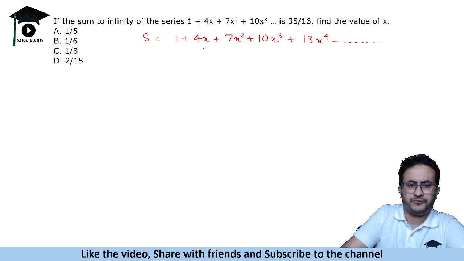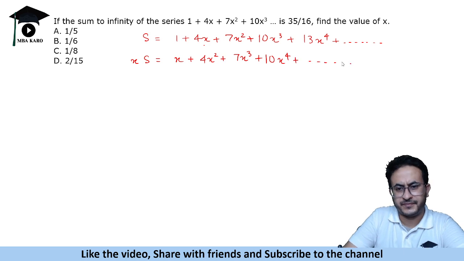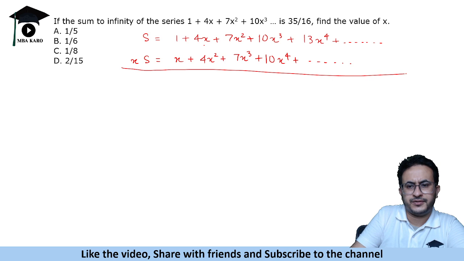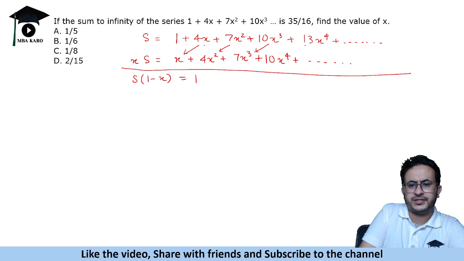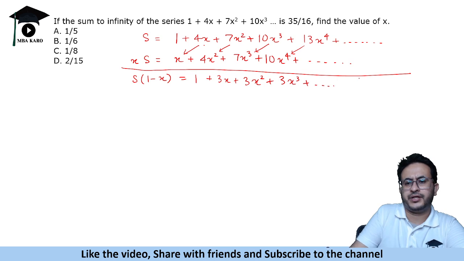Now what is the common ratio here? The common ratio is x. So x times s is equal to x plus 4x square plus 7x cube plus 10x to the power 4 plus and so on till infinity. Now when we take the difference of these terms, we get s common, 1 minus x, that is equal to 1 will remain as it is, and just take the difference. So it becomes 3 times x plus 3 times x square plus 3 times x cube plus and so on till infinity.